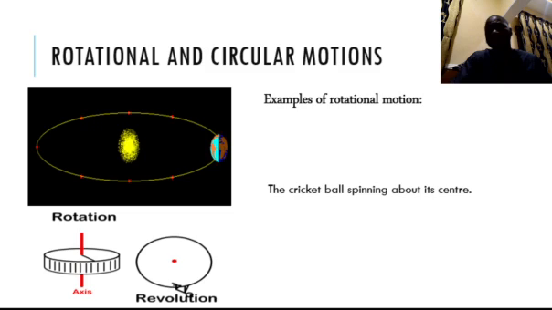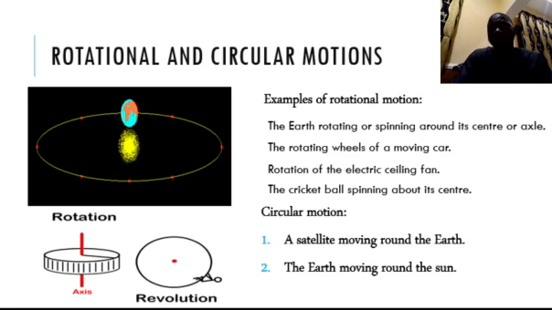Now, going to circular motion, a few examples I'm going to mention. One, a satellite moving around the earth. Then we have the earth moving around the sun, and we have the planets generally moving around the sun. So we should be able to draw the line between rotational motion and circular motion. Rotational motion moves about its center, circular motion moves about a fixed point. Circular motion moves along the circumference of a circle.